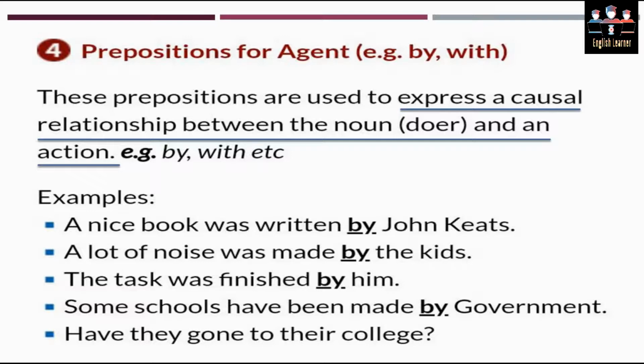As I told you, we have a huge list of prepositions of an agent, and it is not possible to go through each word in detail. You just have to rely on the function. You just have to look at how the preposition is used in a sentence, what function it is serving in a sentence. That will indicate which type it specifically belongs to.